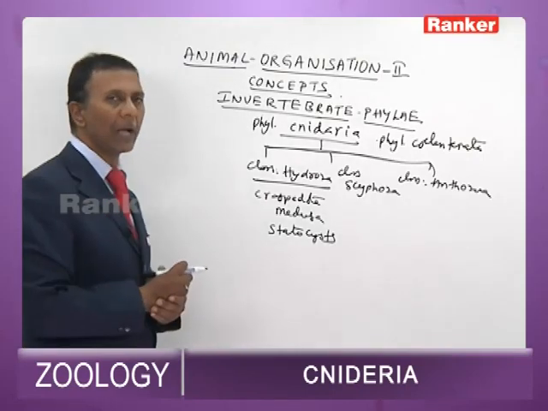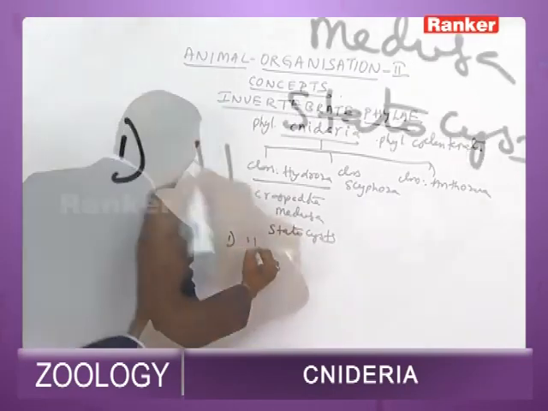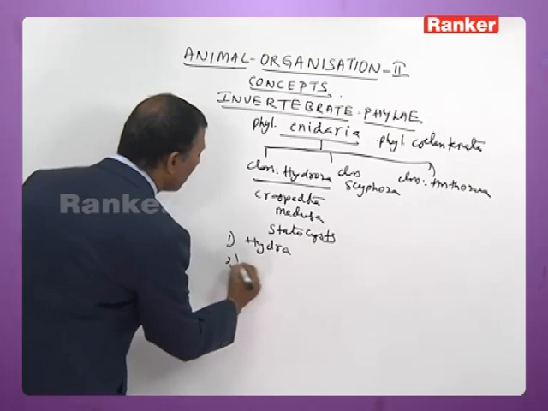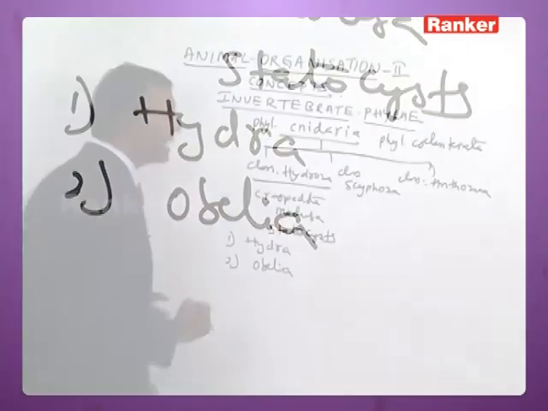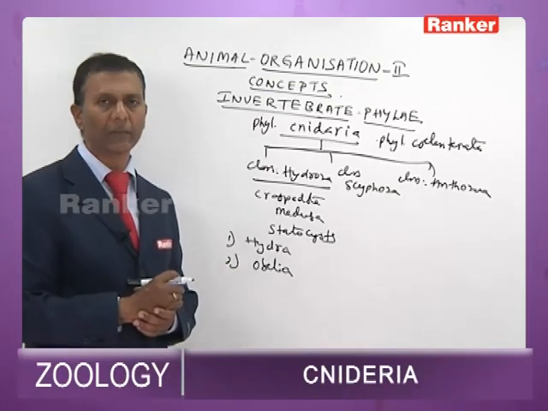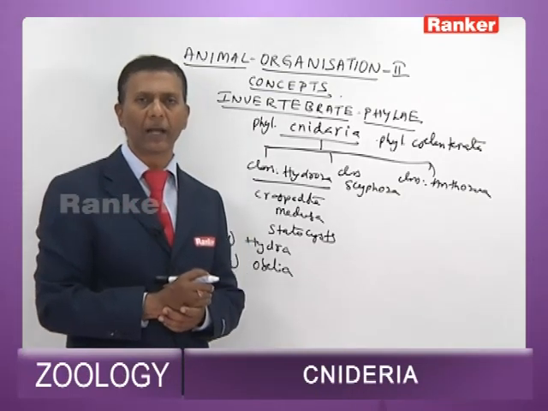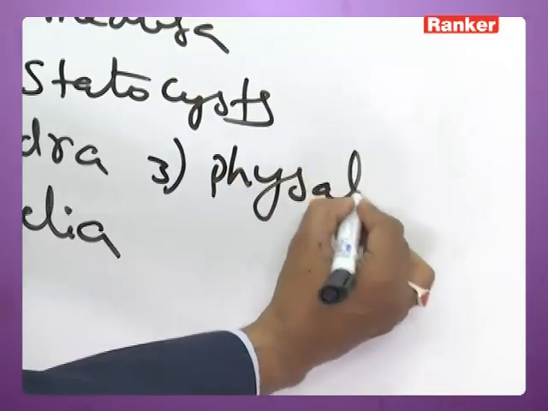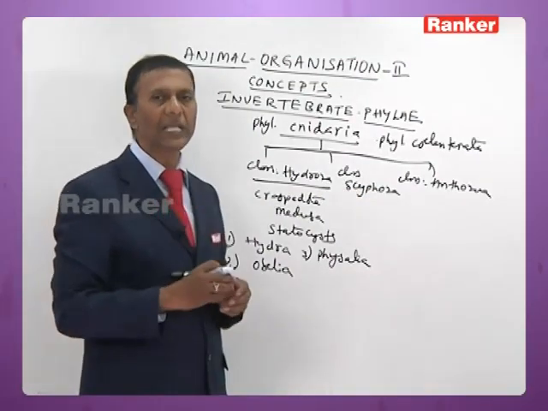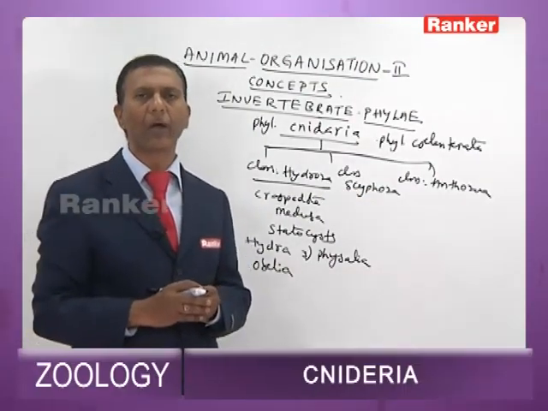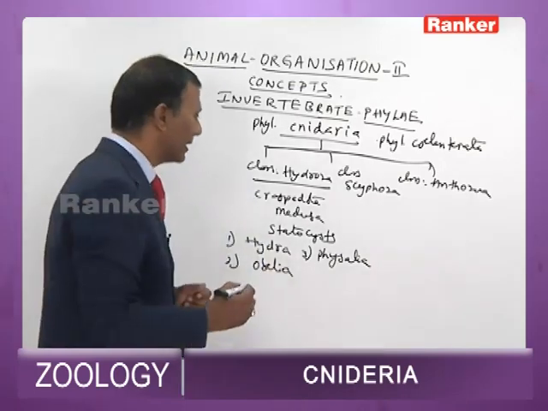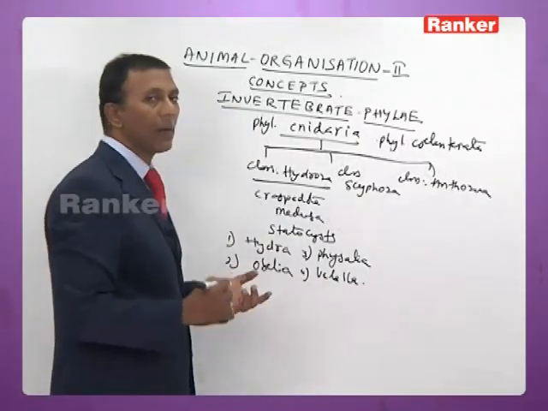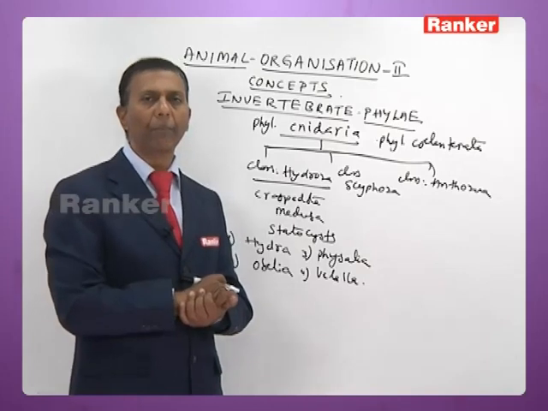The most important examples for Hydrozoa are Hydra, which is commonly called freshwater polyp. We have another example, Obelia, commonly called sea fur or zoophyte. Another example for Hydrozoa is Physalia, commonly called Portuguese man of war. Then you have another example, Velella, commonly called little sail or purple sail.